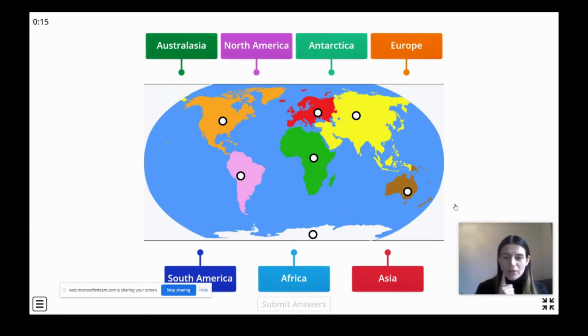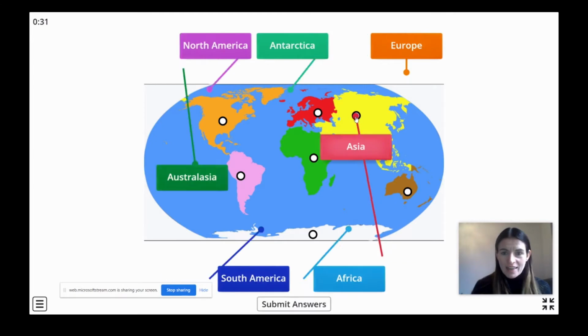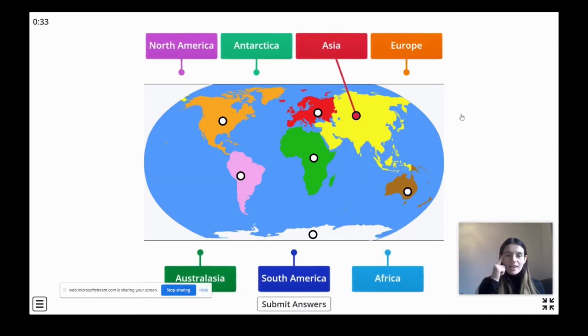So the first one, I'm thinking of the song, the first continent was Asia. And we remember it goes from greatest to smallest. So I'm looking for the biggest continent here. And I think this one is the biggest. So this one says Asia. I'm going to drag it there. And think about the song again. Asia, Africa. Africa, where's the next biggest one?